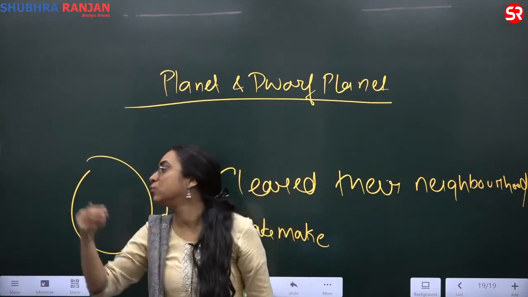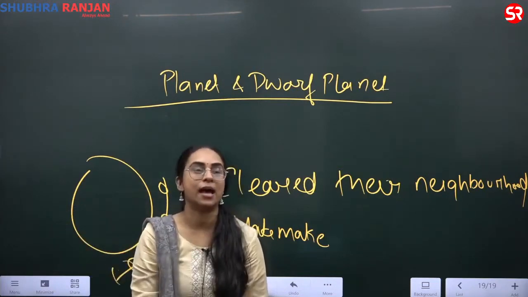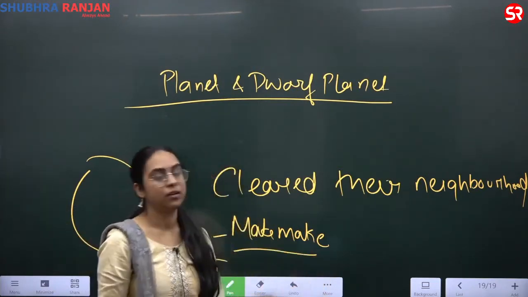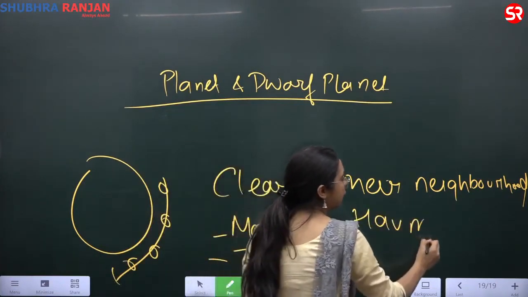Example of dwarf planet, Pluto. An example of dwarf planet, Ceres. An example of dwarf planet, Makemake. One more example of dwarf planet is Haumea.